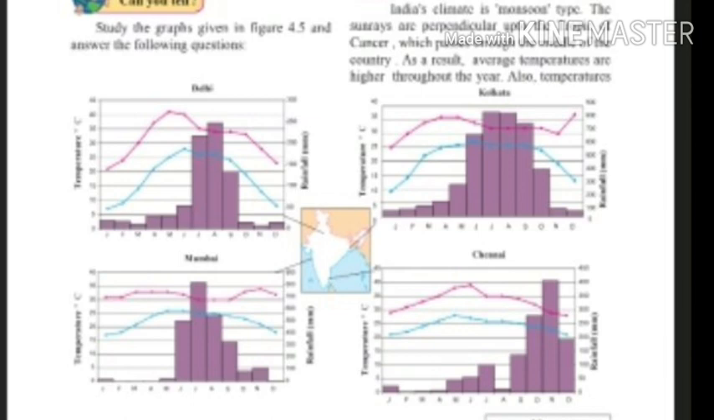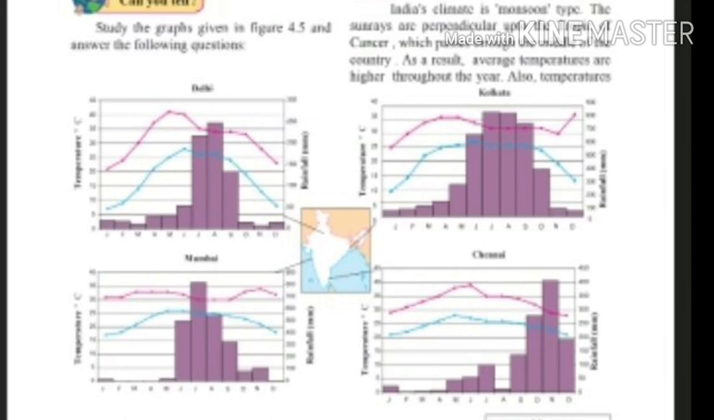Most of the regions of India receive rain from southwest monsoon winds. 2. Most of the regions of India receive the rainfall for nearly 4 months, from June to September. Point 3. The southern part of India receives rains from the southeast as well as northeast monsoon winds. Chennai is located in the southern part of India.